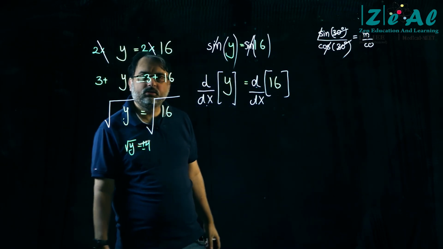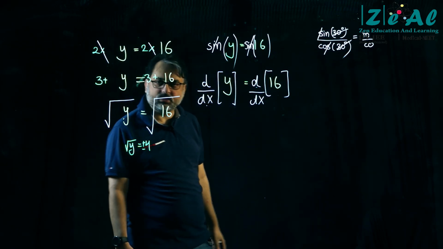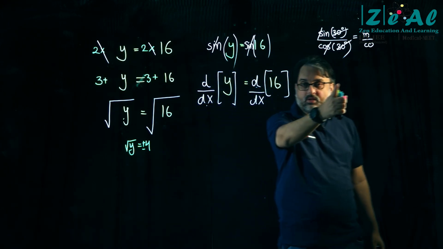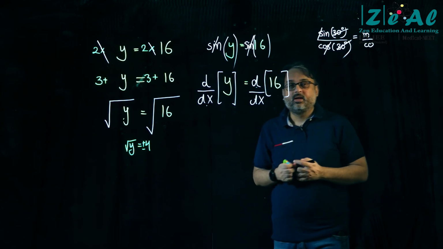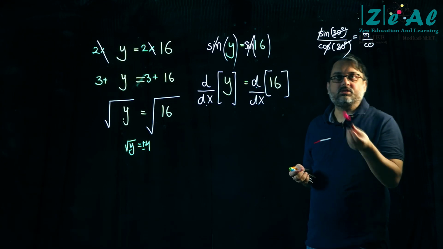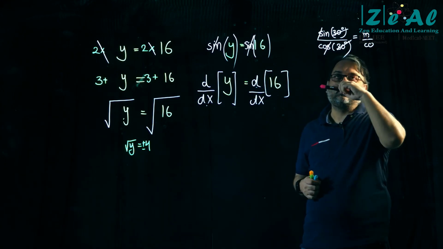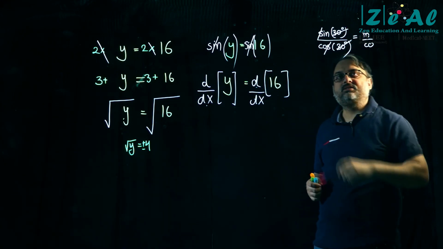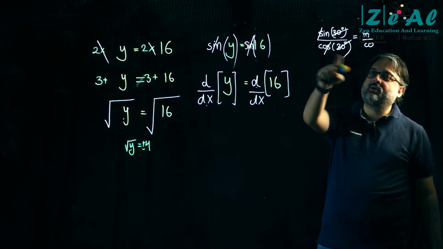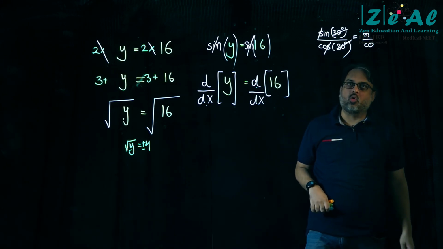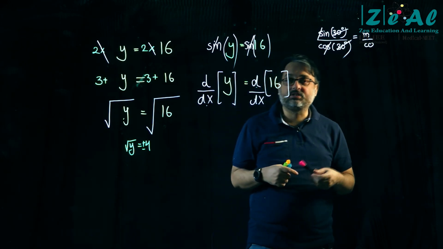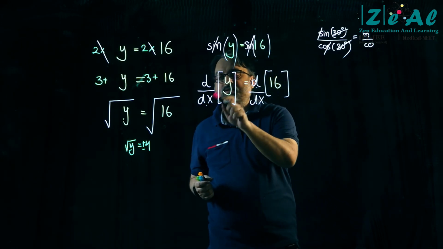Somebody might do this; it is actually quite logical. ऊपर 30 डिग्री से नीचे 30 डिग्री से cancel कर दिया, in dot co बचा. So sine 30 degrees upon cosine 30 degrees is equal to in dot co. You can't do that. That's illegal. Similarly, you can't cancel out dx here.